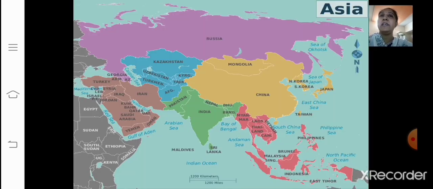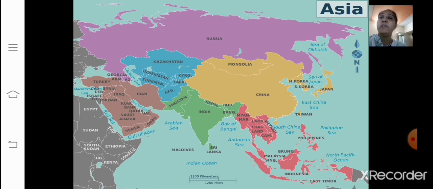China and India have large iron ore deposits. The continent produces more than half of the world's tin. Now, China, Malaysia, and Indonesia are among the world's leading tin producers. China also leads in production of lead, antimony, and tungsten. And Asia also has the deposits of manganese, bauxite, nickel, zinc, and copper.